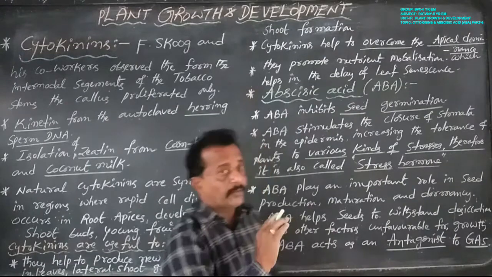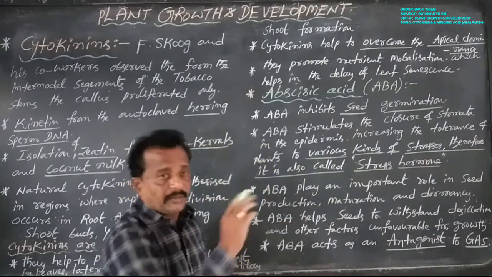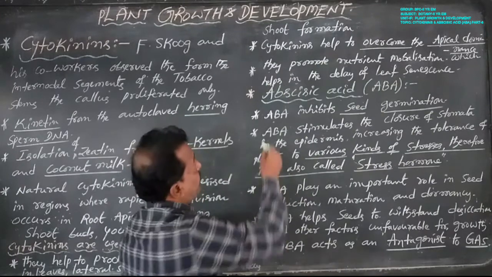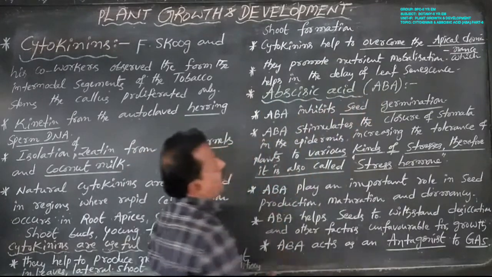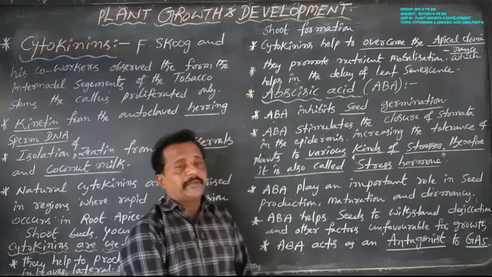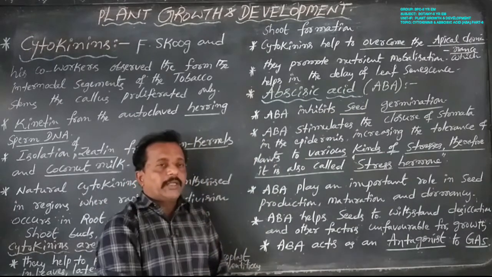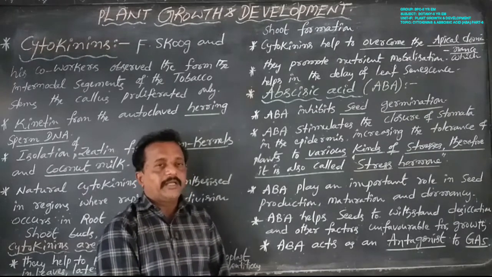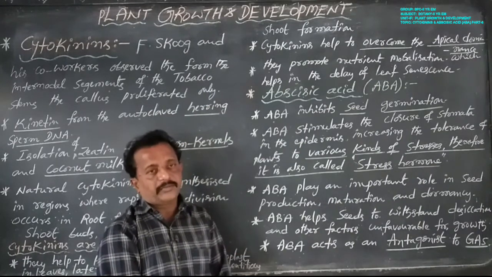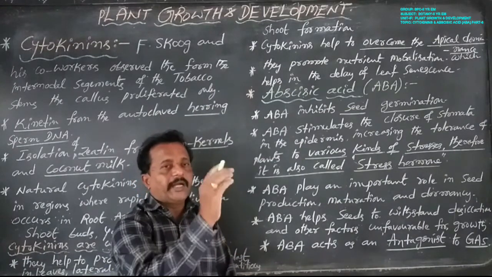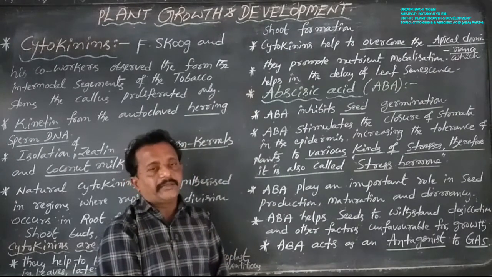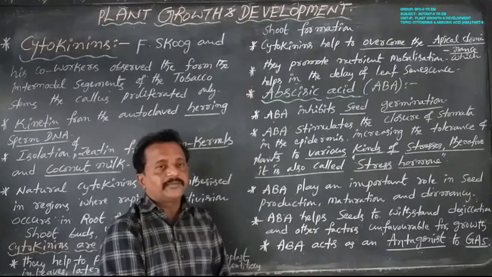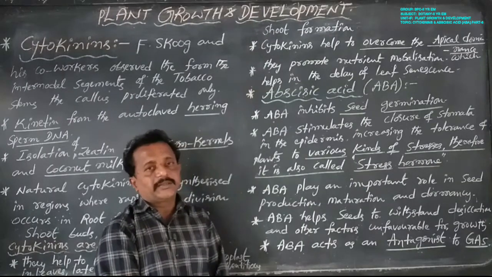So first let us discuss the first plant growth inhibitor, that is abscisic acid, short form ABA. In the mid-1960s, three research scholars identified, purified, and chemically synthesized inhibitors.